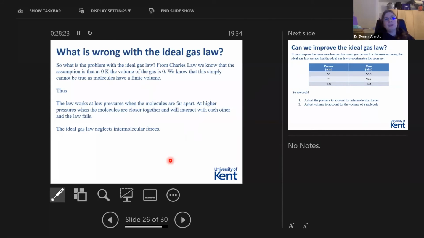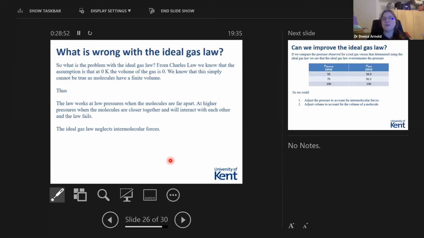So what's wrong with the ideal gas law? Why doesn't this work? From Charles's law, we know that the assumption is that at 0 K, the volume of a gas is 0. At absolute 0, a gas has no volume. But we know this cannot physically be true. If I have a series of marbles and I compress them, I can only compress them so far. I'm never going to be able to compress those marbles to have no volume at all.